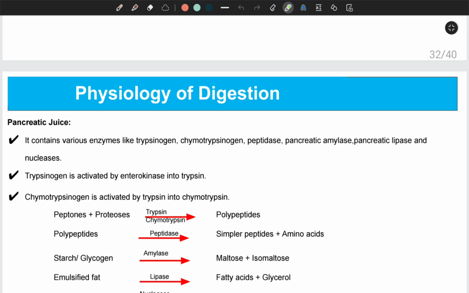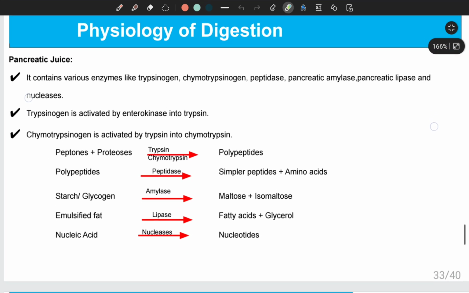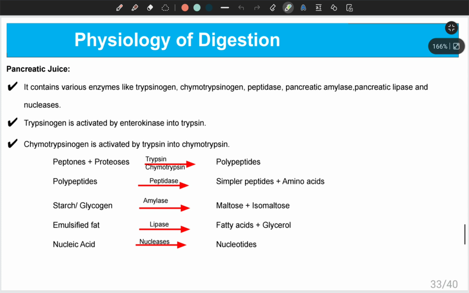Similarly, there might be carbohydrate, starch or glycogen, and it will be digested into simple form of carbohydrate known as maltose or isomaltose, which is still an intermediate product, by the enzyme known as amylase. And we have fat, emulsified fat. And why we call it emulsified fat?